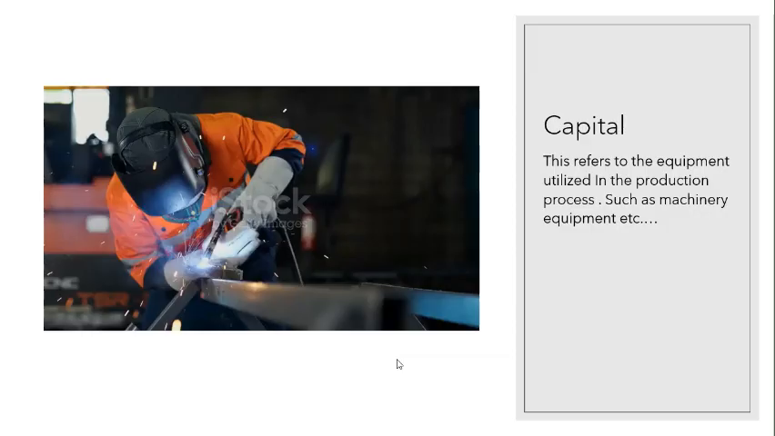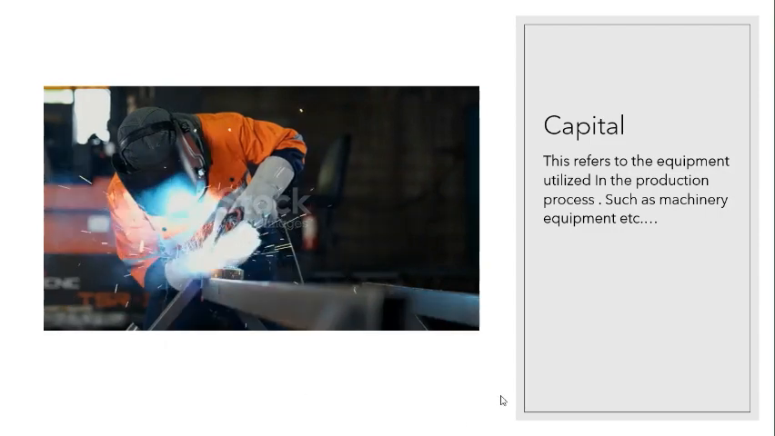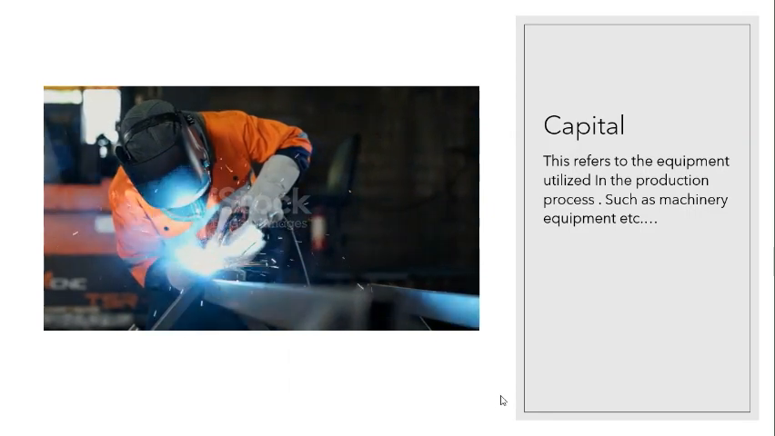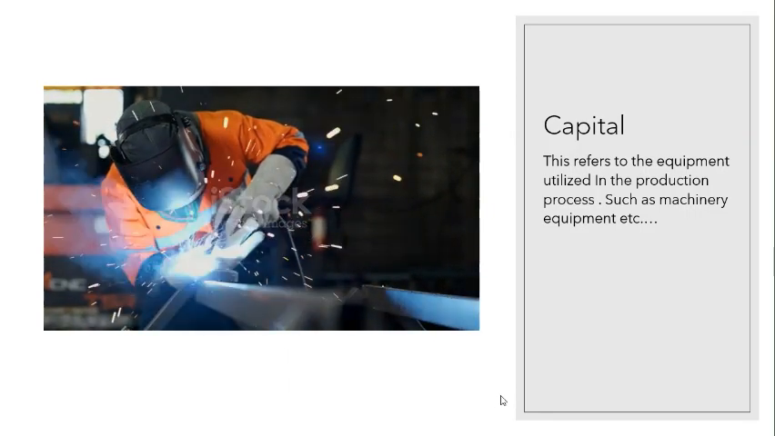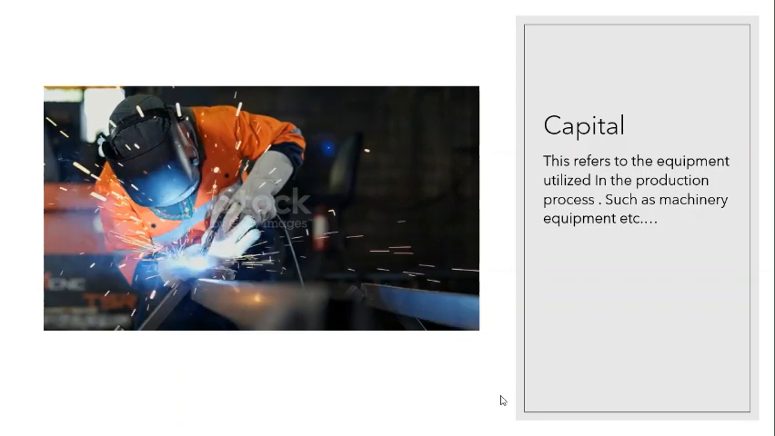Moving on, the third factor of production is capital. We'll answer the questions in a later video. This refers to equipment utilized in the production process, such as machinery, equipment, etc. With the example here, you can see that the man is utilizing his machinery in order to make products.